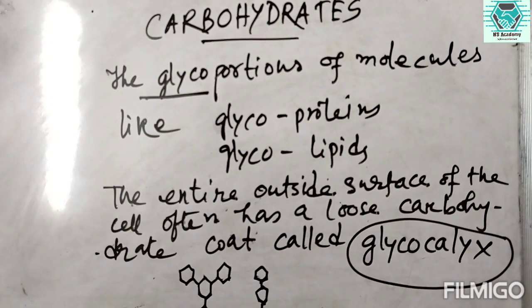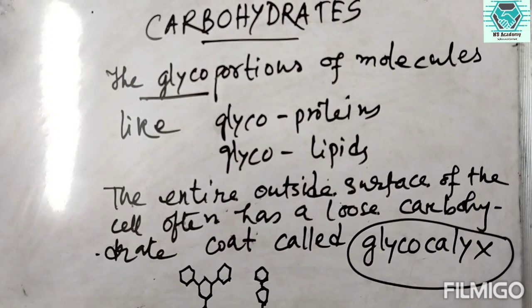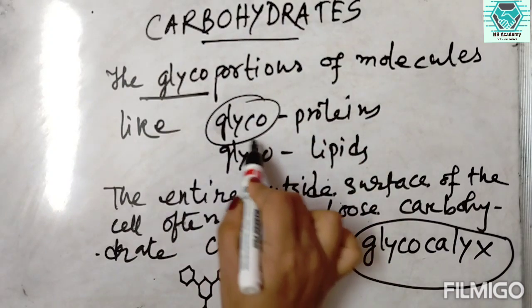The next most important part is carbohydrate. This is the third major element of the cell membrane. The glyco-portions of the molecules are basically the carbohydrates, the glycoproteins and glycolipids.